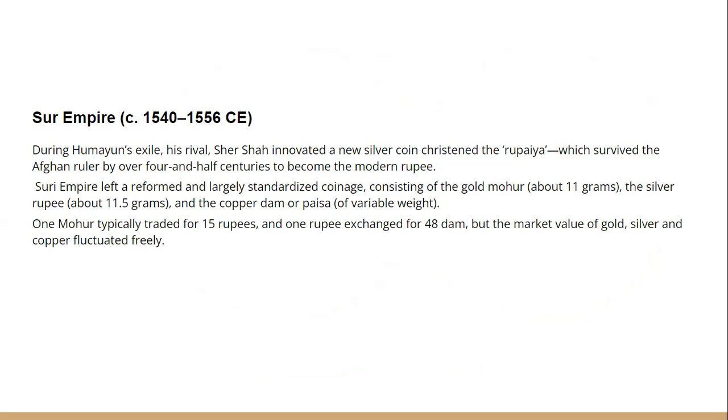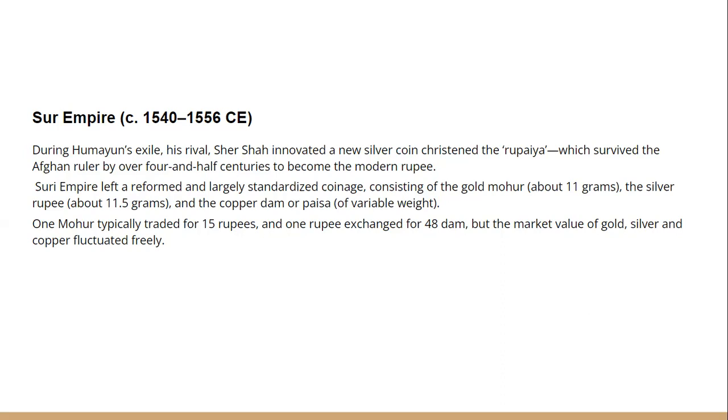So Humayun was brutally defeated by Sher Shah Suri. He was an Afghan, and Humayun was defeated in such a brutal manner that he escaped from India and went away to Persia. For 15 years Humayun was in Persia. So between the Mughal rule, we have a short rule of the Suri dynasty for 15 years, and the first ruler of this dynasty was Sher Shah.